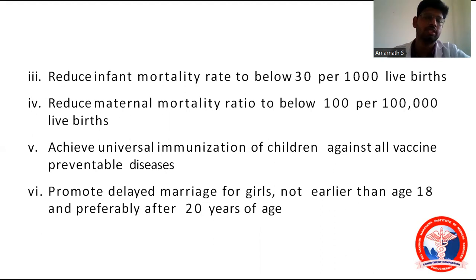See, in 1976, they told to increase this female marriage age from 15 to 18. Now, in 2000, they have changed this to not earlier than 18, and preferably after 20 years. Now it is 21 years. Currently, the age for females is 21 years and for males is 24 years.